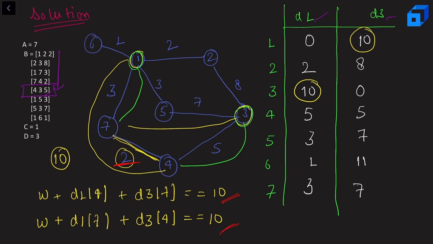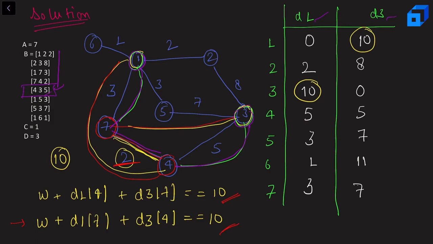So what I'm doing here, I'm just assuming that this node is connected to 3 and this node is connected to 1, and then this edge is acting as the bridge, right? Similarly, for the second case, I am assuming that this node is connected to 7 and this node is connected to 4, and this edge is acting as a bridge. Okay, so that's how I'm going to calculate my answer. So eventually after minimizing I'll get my answer. So that's how we can solve this problem quite easily.